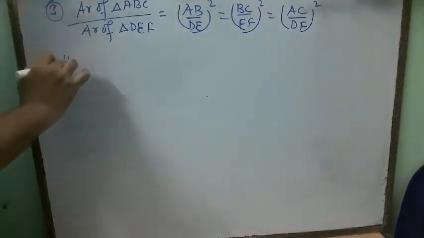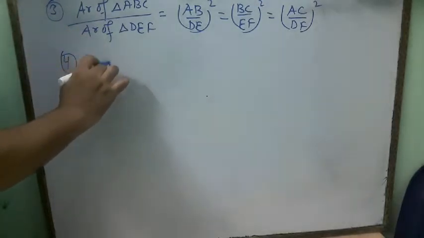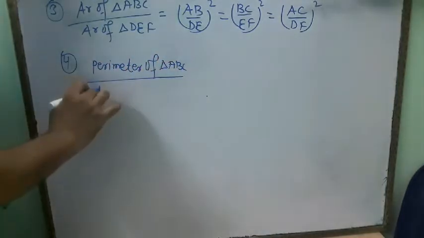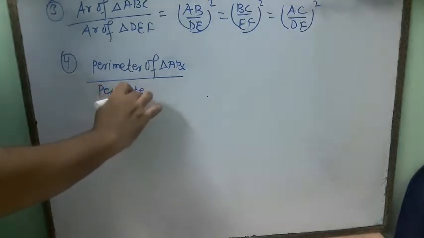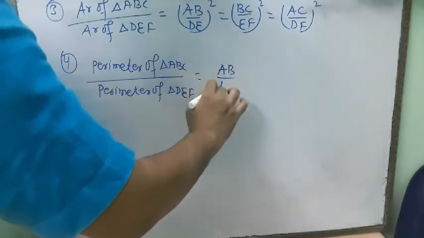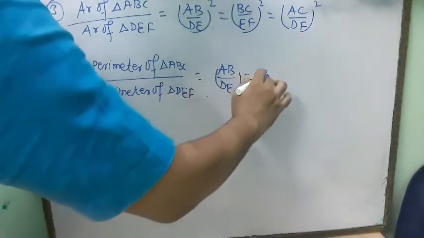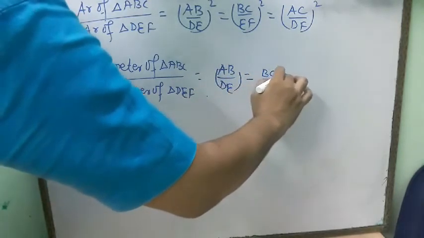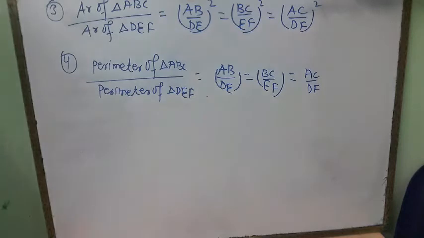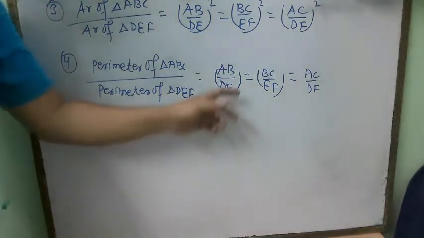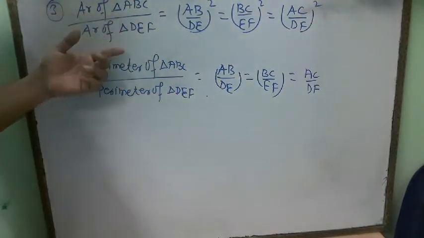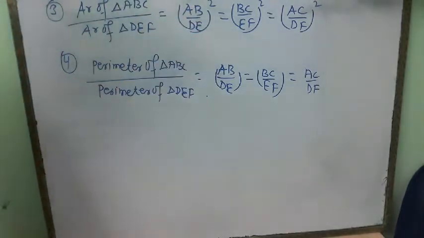Now the fourth property: if the triangles are similar, then the perimeter ratio, the perimeter of triangle ABC divided by the perimeter of triangle DEF, will be equal to the ratio of corresponding sides, meaning AB/DE = BC/EF = AC/DF. If triangles are similar, then the ratio of the perimeters of both triangles will be equal to the ratio of corresponding sides. And the ratio of their areas will be equal to the ratio of the squares of their corresponding sides.